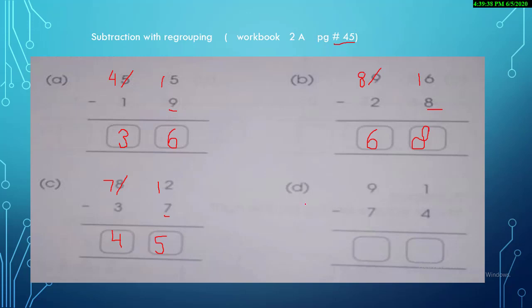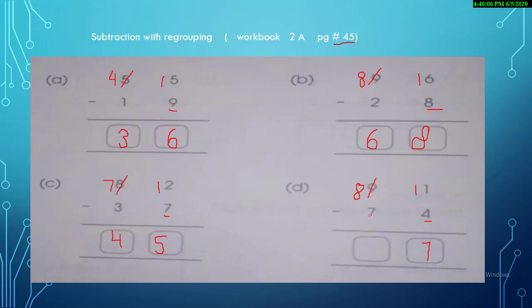Okay, in the same way, students, we will solve part D. More on the top? No. It's more on the floor. Yes. So we are going to the next door. Please help us. So we are going to get some more, and it turns into 11. 11 minus 4, the answer is 7.